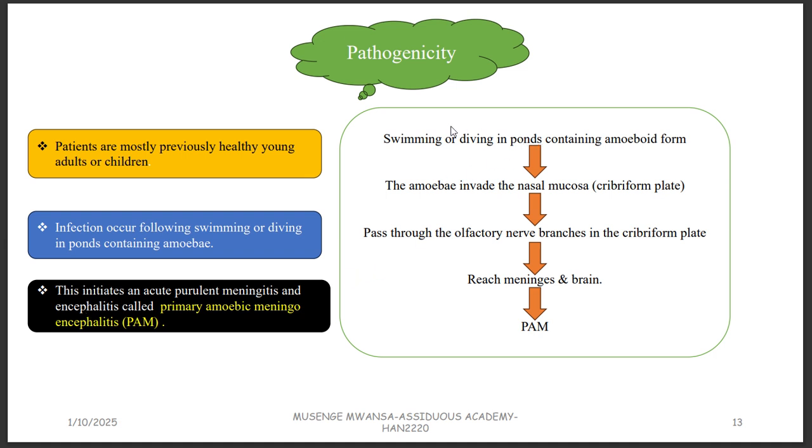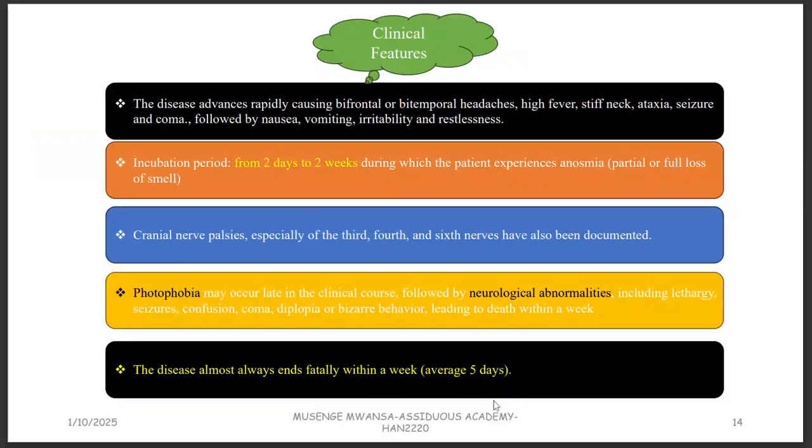So the first thing that happens is that someone is swimming or diving in ponds containing the amoeboid form. The amoeboid form invades the nasal mucosa, passing through the cribriform plate, then goes through the olfactory nerve, which is cranial nerve number 1, and then reaches the meninges and the brain, causing primary amoebic meningoencephalitis.